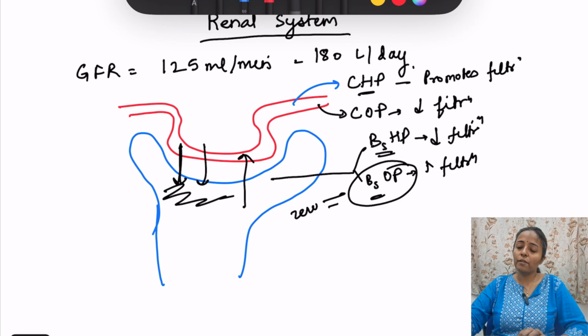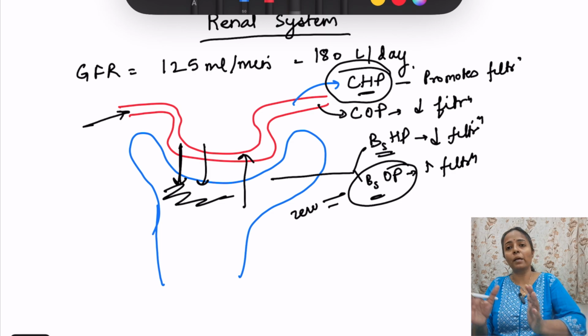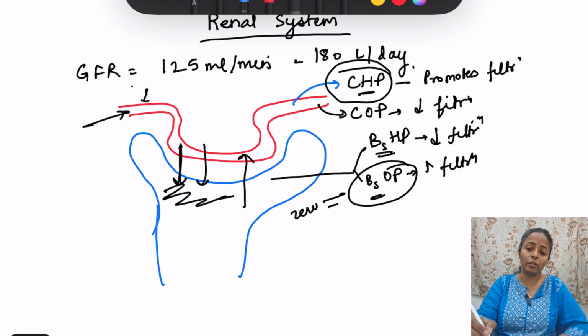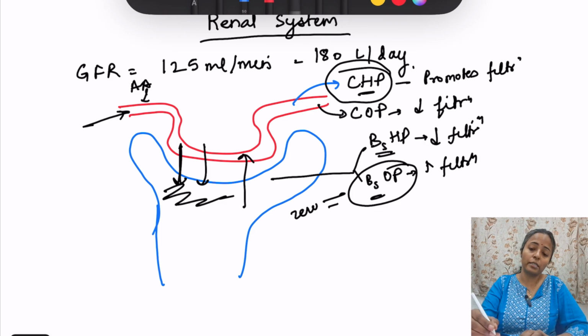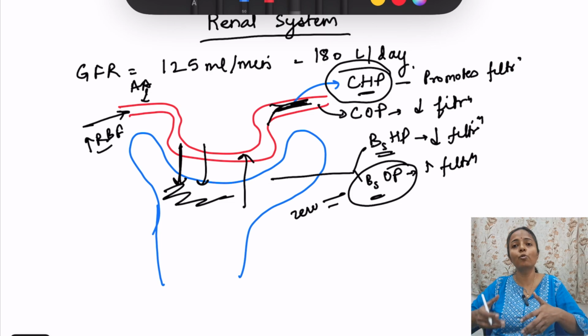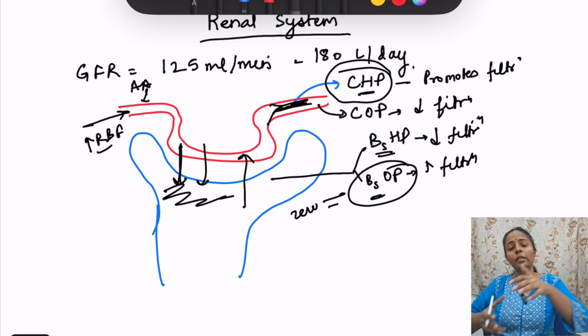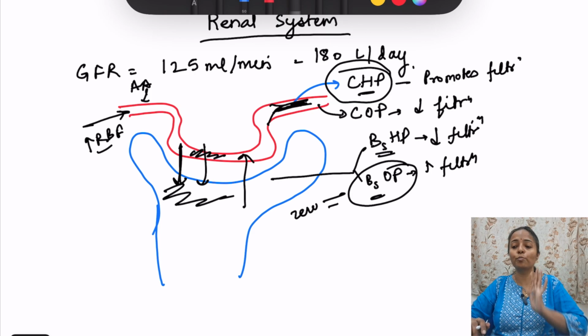But suppose any factor is increasing the capillary hydrostatic pressure, then GFR is going to increase. So when will this capillary hydrostatic pressure increase? See, if the inflow is more here, for example this afferent arteriole dilates, then inflow will increase, and capillary hydrostatic pressure is going to increase. If there is an increase in renal blood flow, then it is going to increase. But if there is efferent arteriole constriction, not dilation, constriction, okay, if this constricts, then outflow will decrease. Okay, inflow increase or outflow decrease, in all these cases capillary hydrostatic pressure is going to increase, and it is going to promote the filtration.